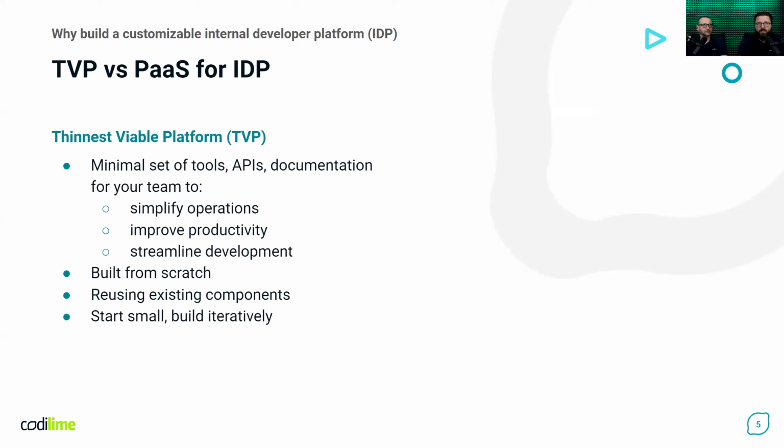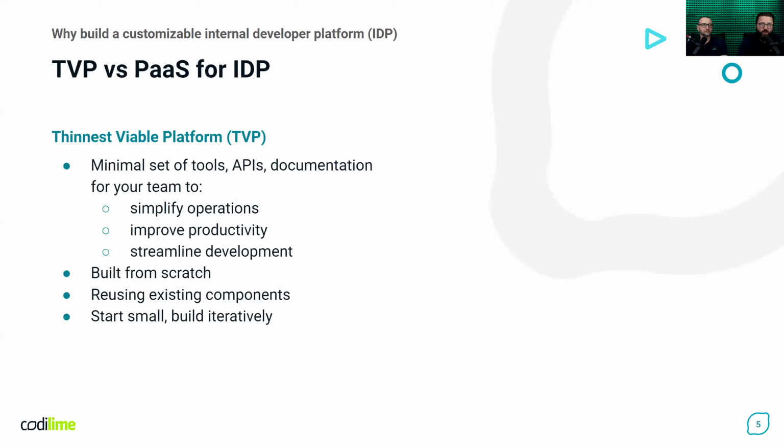It is a minimal set of tools, APIs, documentation, and processes that are used to simplify operations, improve productivity, streamline development, and generally limit the cognitive load mentioned by Maciej earlier for the full stack teams, and move this cognitive load into the platform engineering teams.